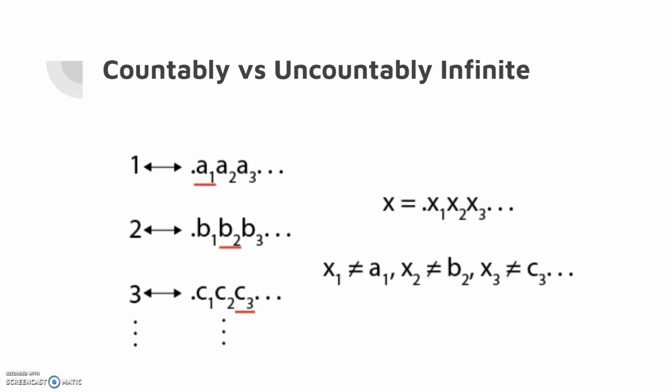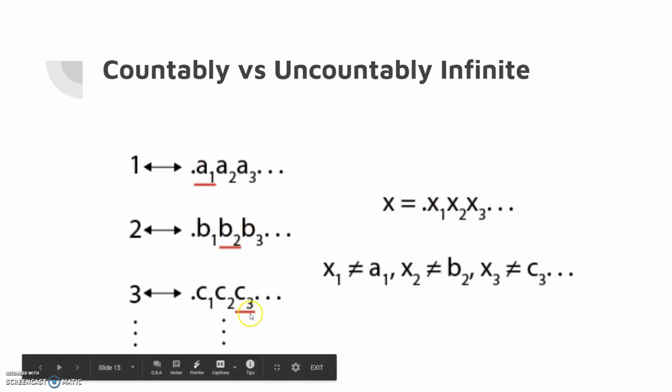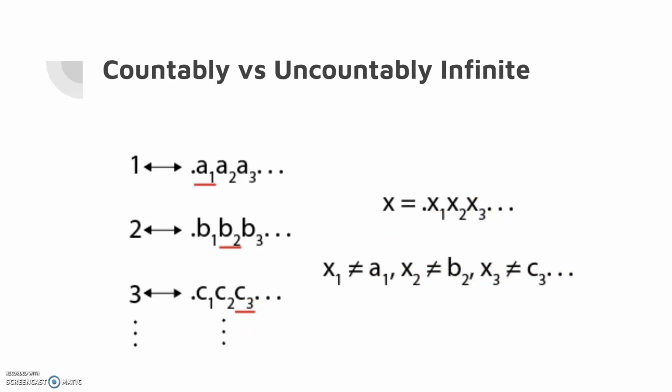But lo and behold, we can still create another real number. To do so, let there be some decimal number x between 0 and 1, such that the number in its first decimal place, x1, is not equal to a1, and this number x2 is not equal to b2, and this number, x3, is not equal to c3, and so on, and keep going down.